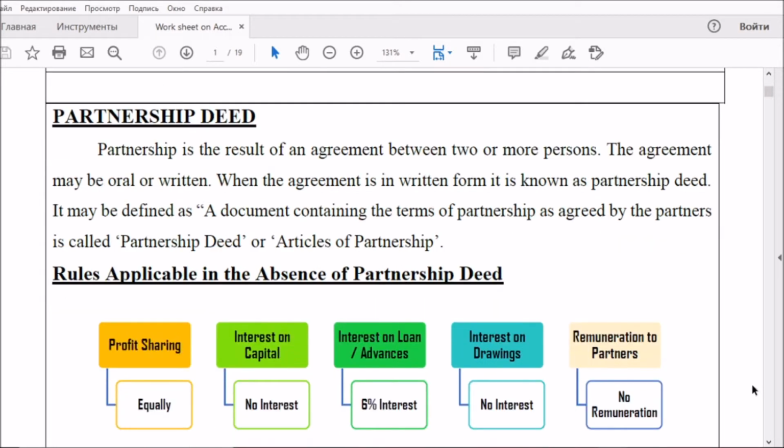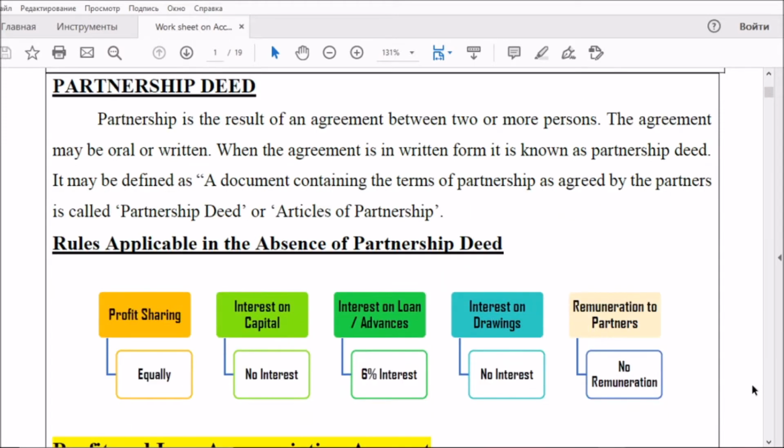First of all, I would like to give a nutshell regarding a very important area that we can expect as an objective type question or an application type question: rules applicable in the absence of partnership deed. You have to remember, when there is no partnership deed, profit sharing will be equal, no interest on capital will be paid to partners, no interest on drawings will be collected from partners, but interest on loan will be allowed at 6% by the firm.